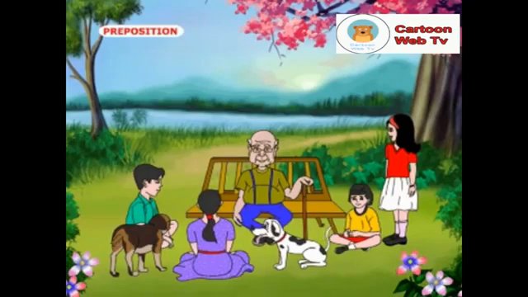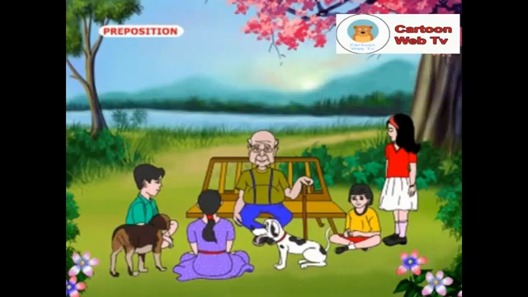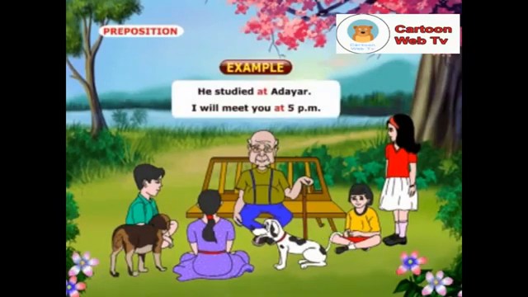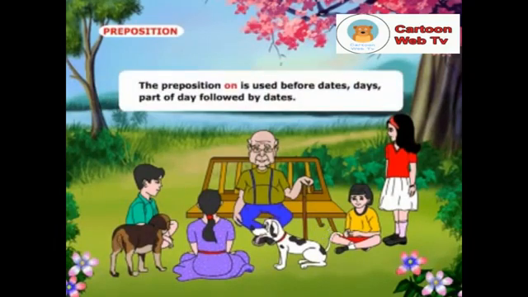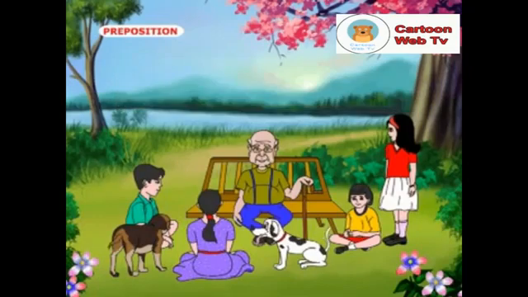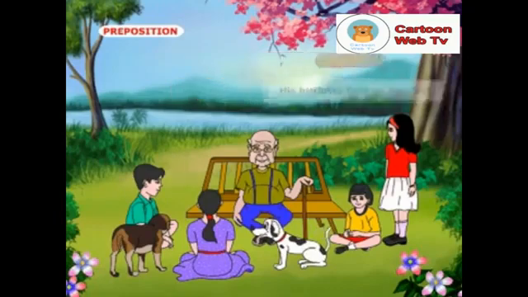Let me tell about the preposition at, Grandpa. The preposition at is used before the names of small towns, villages, parts of a city, and time. Examples: He studied at Adayar. I will meet you at 5 p.m. The preposition on is used before dates, days, and parts of day followed by dates. Example: His birthday falls on Sunday.